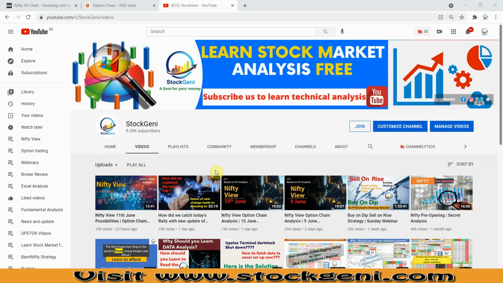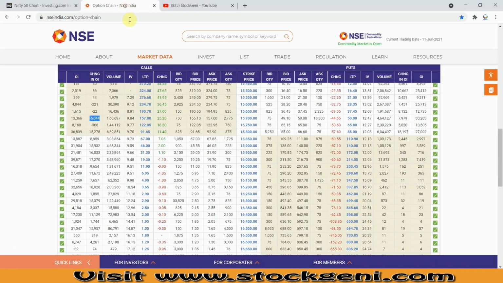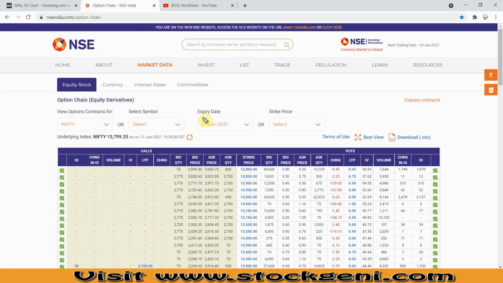Like we do analysis, let's go to the NSE option chain. I have already opened it here. You can see this is the 17th June, the upcoming expiry that we are going to discuss: what is the possibility for the Nifty according to the data, what the data actually says for the entire next week, and how the trader mindsets are being created based on this data. So we'll try to figure it out.